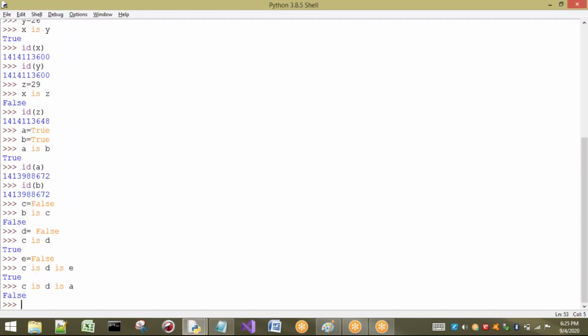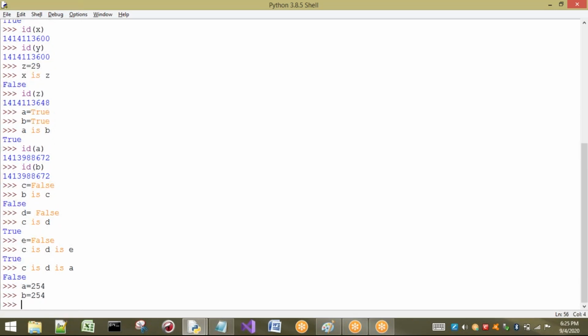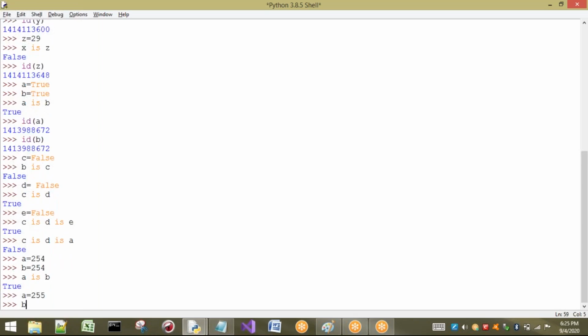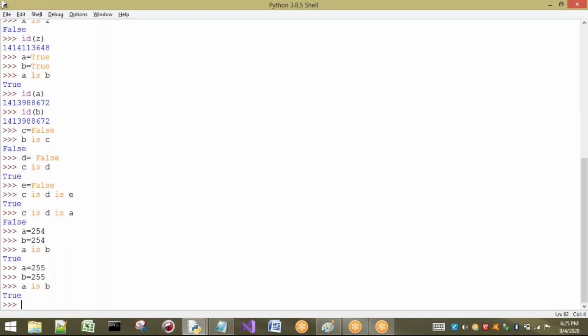So I'm going to take A equal to 254. You have to observe this clearly. A is B. Yes, true, no problem. Again I'm changing the value. A equal to 255, B equal to 255. A is B or not, I am going to check. Yes, true. Now see carefully.